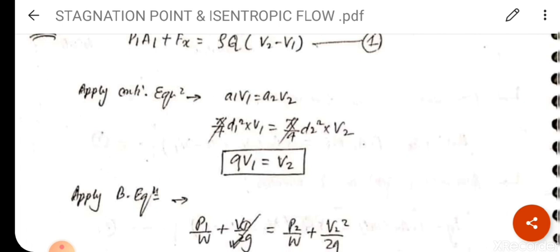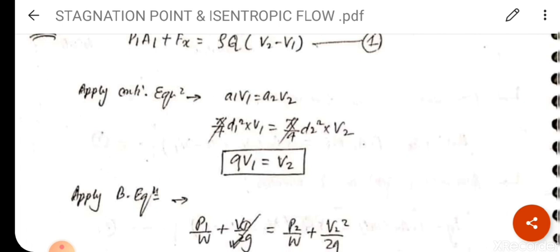Pi by 4 will be cancelled out. D2 is nothing but 25 square. So it will become 75 upon 25, the whole square. It will become 3. So after squaring, we will get V2 is equal to 9 V1.